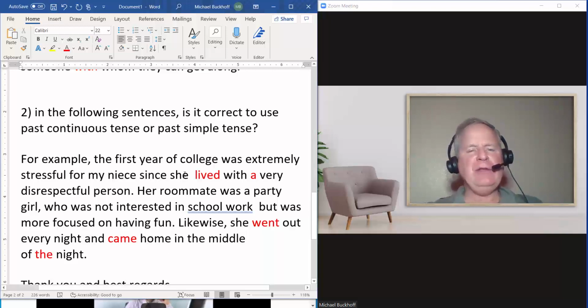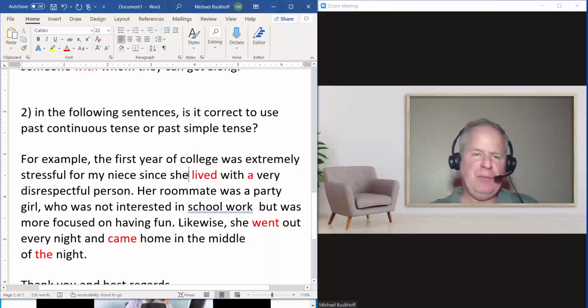So I don't think in these cases you could really justify using the past continuous, because you're not really showing how it's occurring within the context of some other action. So I think in this case it's a lot less clutter to simply say, since she lived with a very disrespectful person, her roommate was a party girl who was not interested in schoolwork but was more focused on having fun. Likewise, she went out every night and came home in the middle of the night.